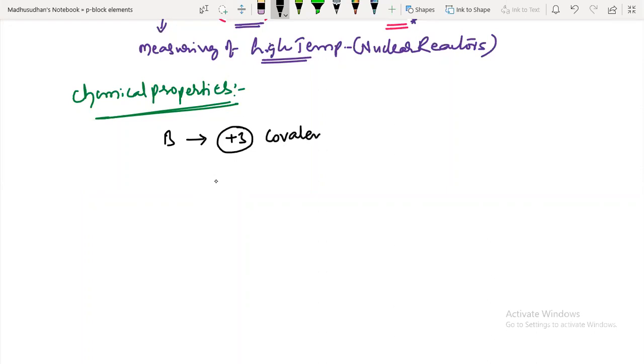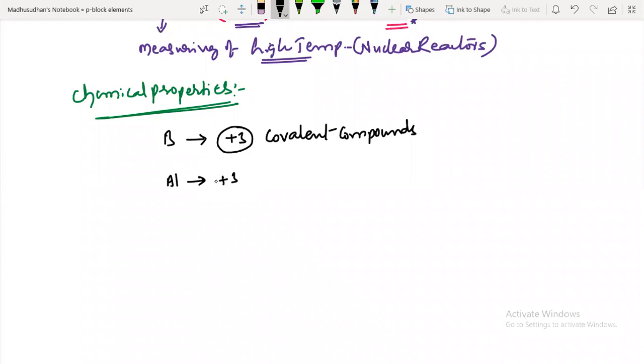But if they form, due to the small size, they form covalent compounds. Boron in the +3 oxidation state forms covalent compounds, like in the second group, beryllium, whether it is oxide, chloride, anything, forms covalent compounds only. But aluminum onwards, they happily show the +3 oxidation state due to less ionization energies when compared to boron.